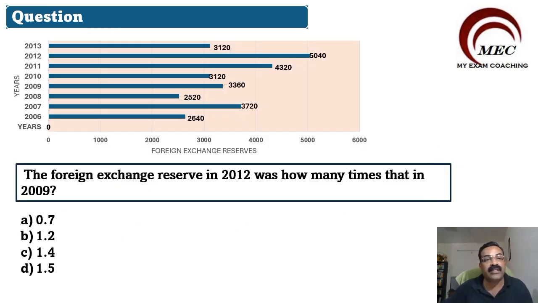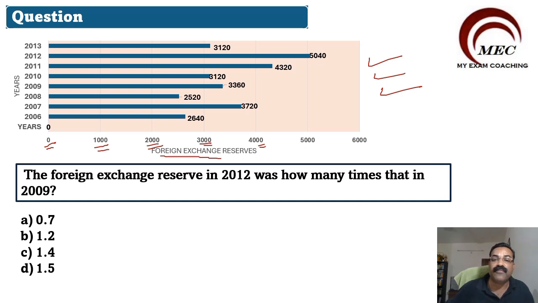So here is your next question, and this question is based on a graph. A very important graph is given. So here you can see foreign exchange reserves are given on your x-axis, like we have values like 0, 1000, 2000, 3000, 4000, 5000, 6000.